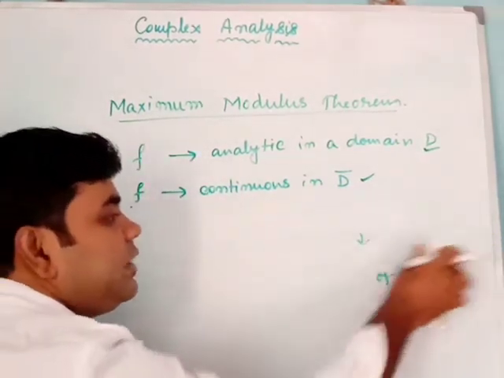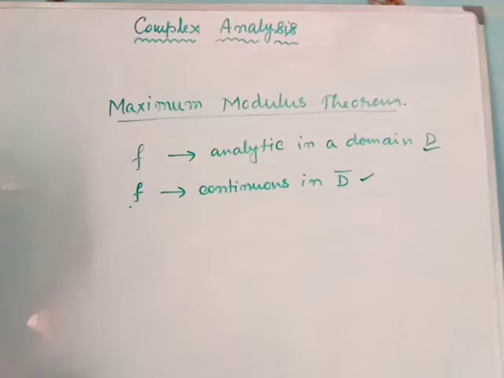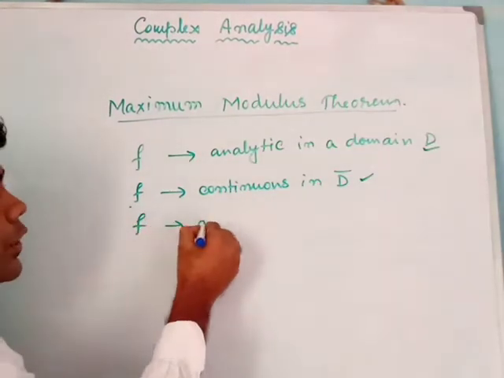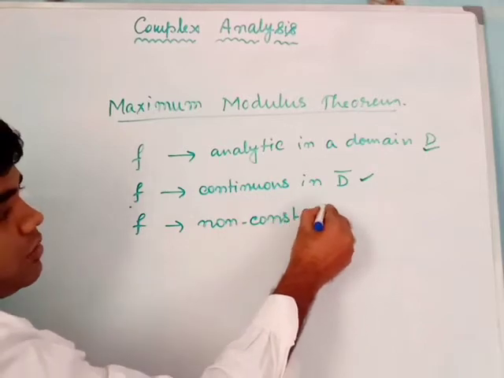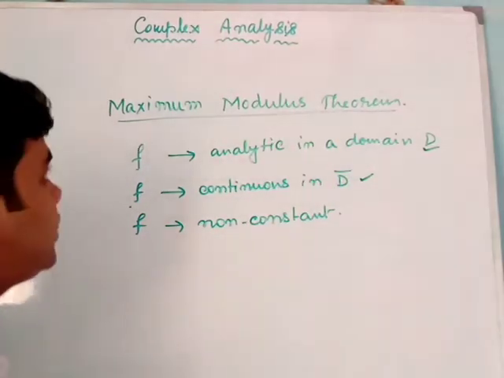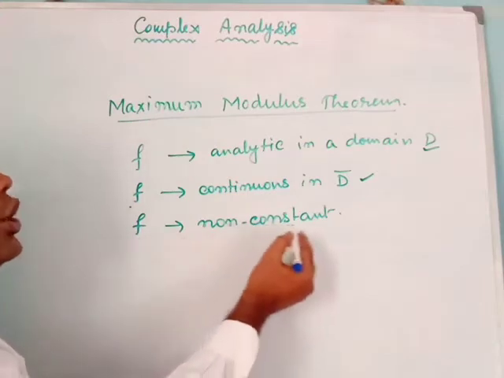Then, if f is non-constant, this is also an important criterion of the maximum modulus theorem. So f should be non-constant.